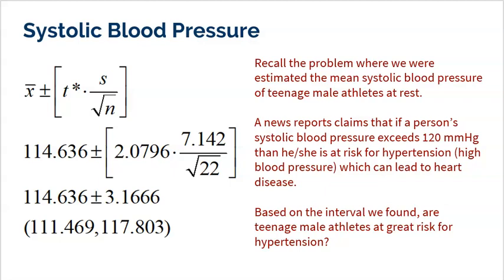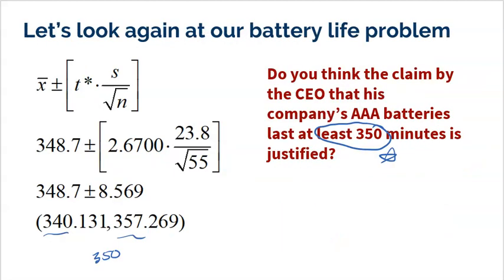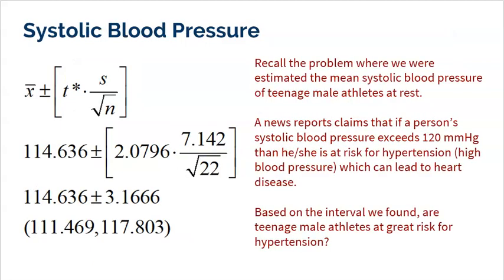However, that doesn't mean that any one single kid could not potentially have high blood pressure, because that's an individual. We're talking about a mean here. But the idea is a claim has been made. We need to justify or not justify that claim based on our interval. So here, the CEO's claim fell within my interval, so I guess he could be right. I can't say he's wrong. Here, I truly believe that I have evidence that teenage male athletes as a group will not have hypertension on average. All right, so that's pretty easy.